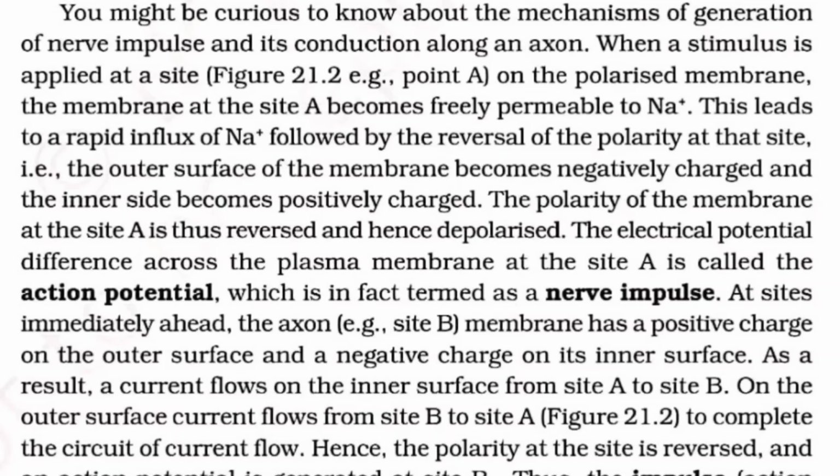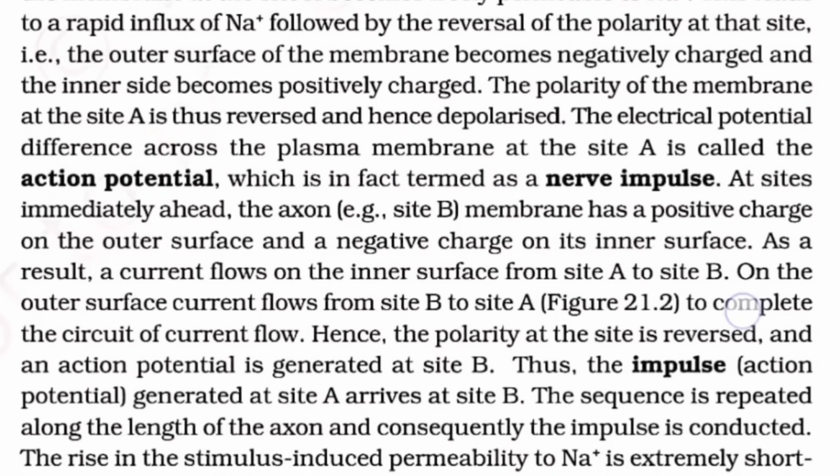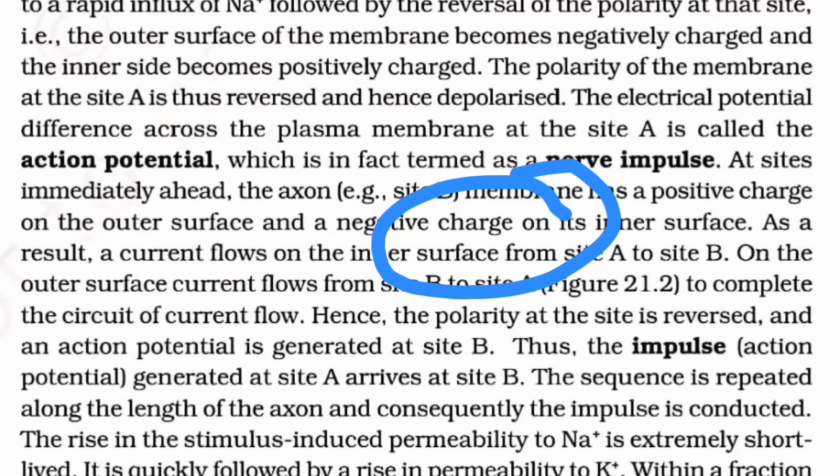Now, the polarity of the membrane at site A is thus reversed, which means that in the beginning it was positive outside and now it is negative, and hence we call it depolarized. And the electrical potential difference across the plasma membrane at site A is called the action potential.